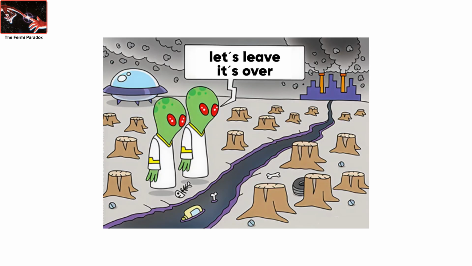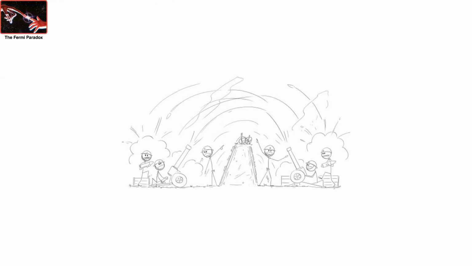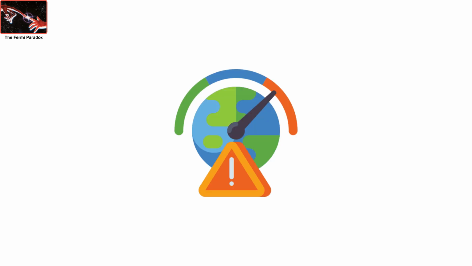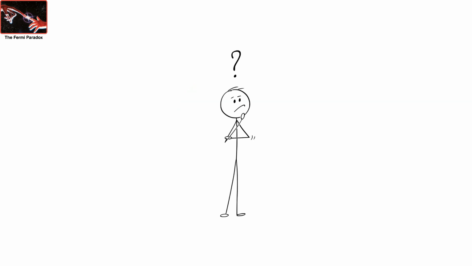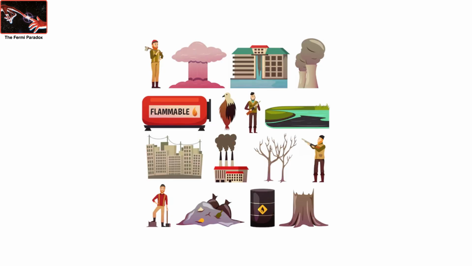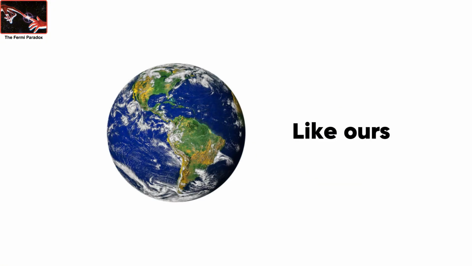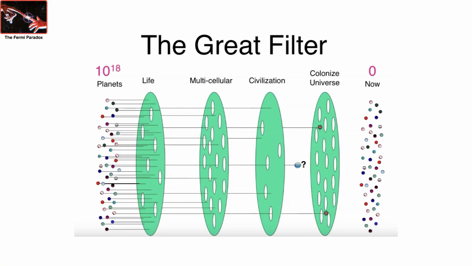We're early. Maybe we're among the first intelligent civilizations in the galaxy. Civilizations don't last long. Advanced civilizations may inevitably self-destruct through nuclear war or environmental collapse, or there could be a great filter, a barrier that stops life from reaching advanced stages. The great filter is the idea that catastrophic events, either man-made or natural, cause intelligent life to be extinguished on habitable worlds. It's not clear if we have already passed this filter, or we are yet to reach it.